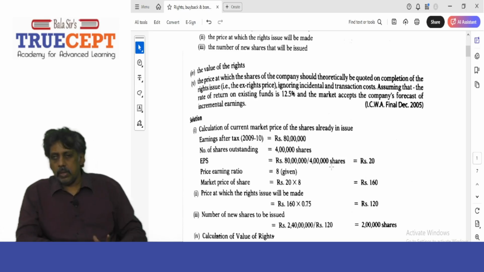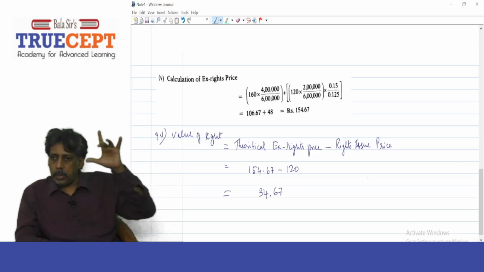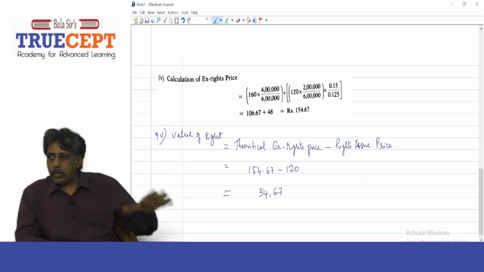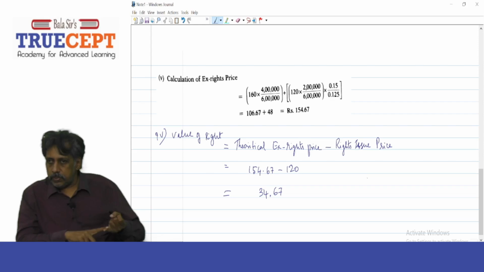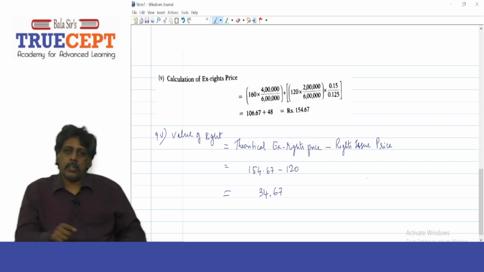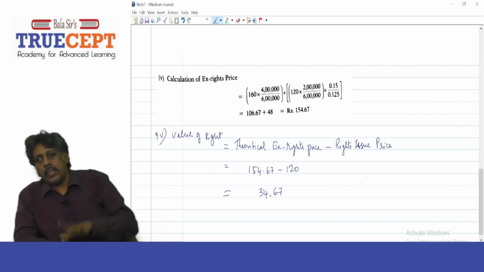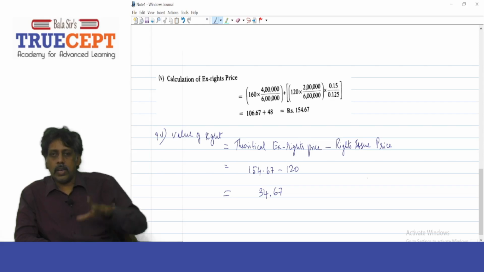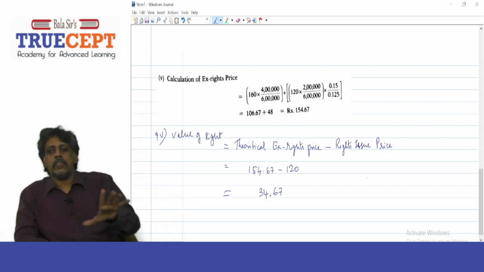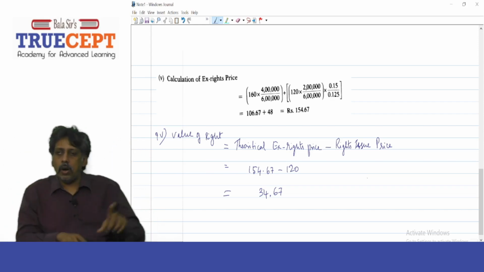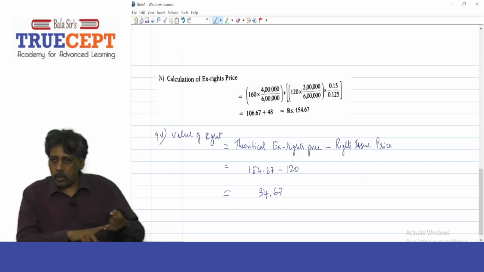Is that fine? Now we shall go ahead and take on subdivision 5. How do you go about calculating the theoretical ex-rights price? Just see. Open brackets and write 4 lakh upon 6 lakh into 160 rupees a share. Sir, can I take 2 by 3? No problem, not at all. So take 2 by 3 into 160. It's up to you. That is 4 lakh and 2 lakh, or 2:1. 2 by 3, the weight, or 4 lakh upon 6 lakh, all the same. That into rupees 160. That part is fine.